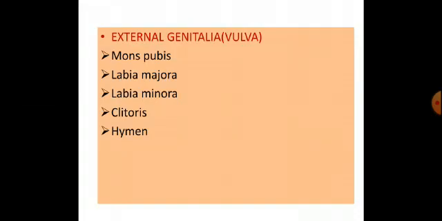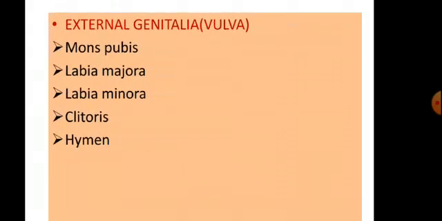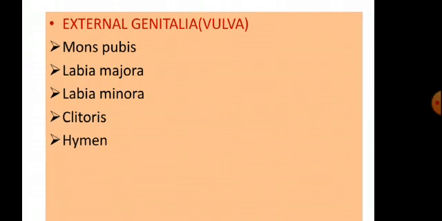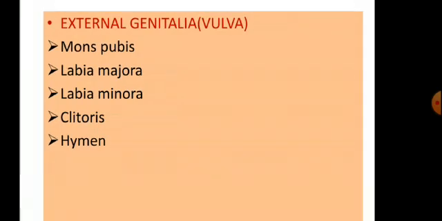Here, let us discuss the external genitalia. It is the visible part of the reproductive system. It consists of mons pubis, a cushion of fatty tissue covered by skin and pubic hair. Labia majora are fleshy folds of tissue which extend down from the mons pubis and surround the vaginal opening. Labia minora are paired folds of tissue under the labia majora. Clitoris is a finger-like structure which lies above the urethral opening.